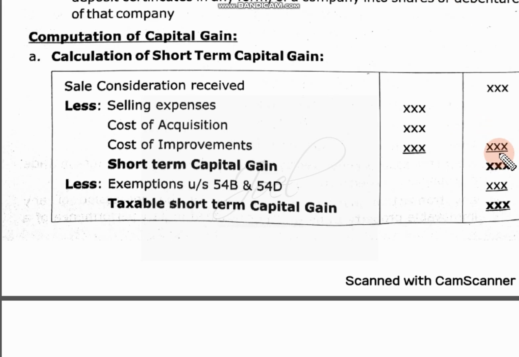Now there are two formats we have to check here. One is the calculation of short term capital gain, how we will calculate. One more is the calculation of long term capital gain. You have to write this in your book.